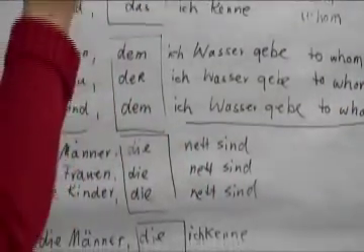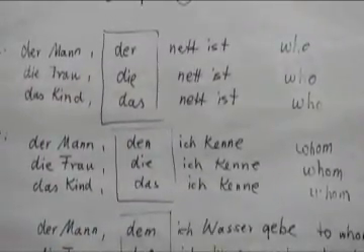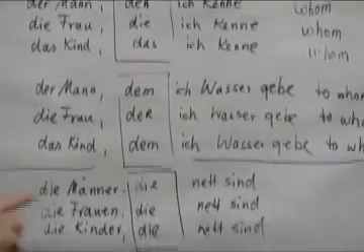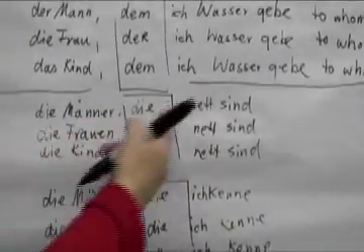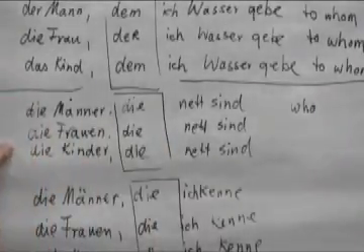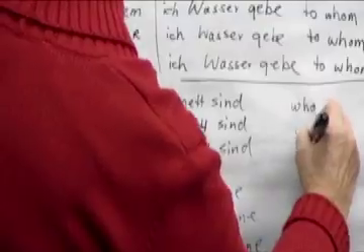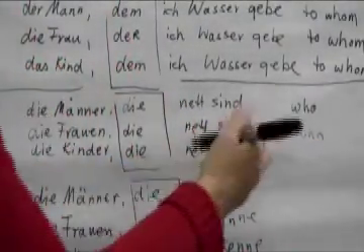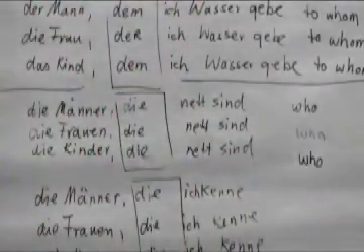This all goes back to the basic changes in the articles which we learned for the different cases. Now let's look at what happens in the plural. The men, die Männer, die nett sind. The men who are nice. Die Frauen, die nett sind. The women who are nice. The children, die Kinder, die nett sind. The children who are nice. Alright, so far so good.